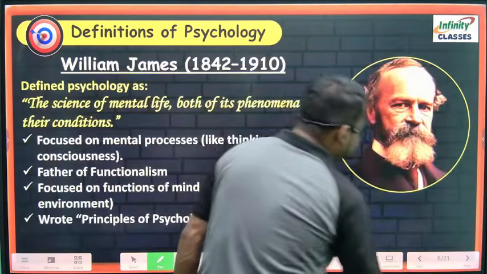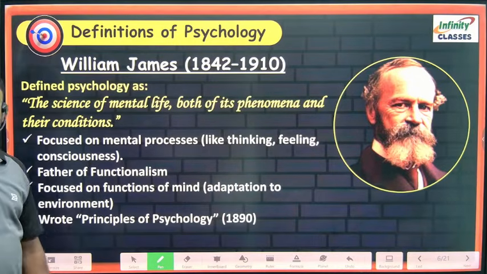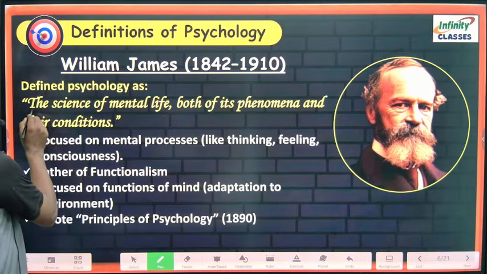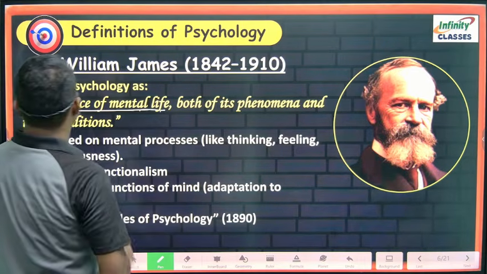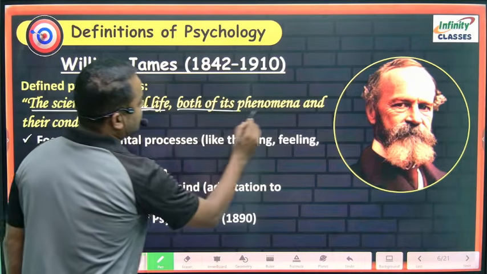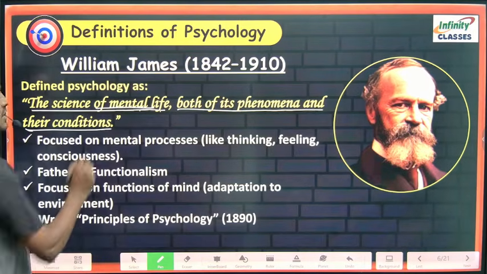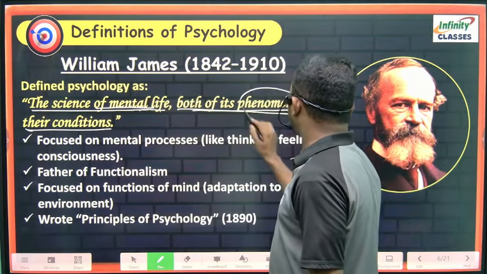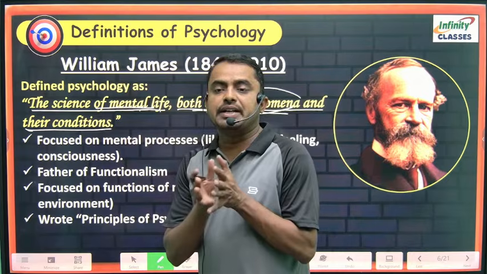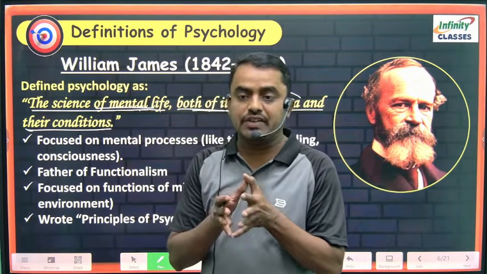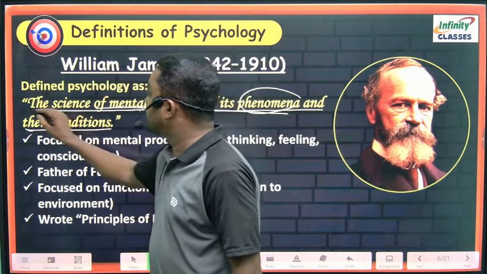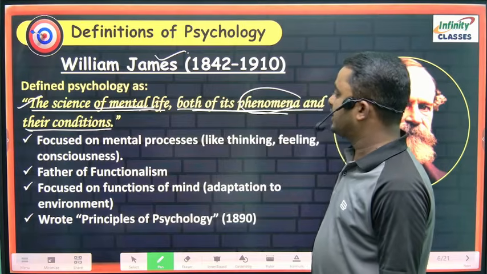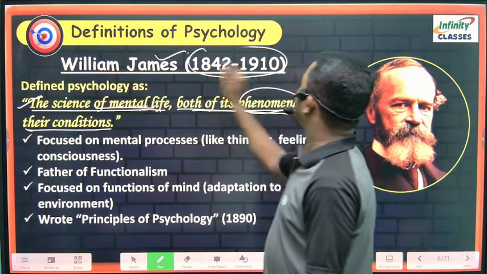Next definition, William James. According to William James, psychology is the science of mental life, both of its phenomena and their conditions. The study of the mental life, its phenomena and its conditions, is called psychology. He said this, William James, 1842 to 1910.